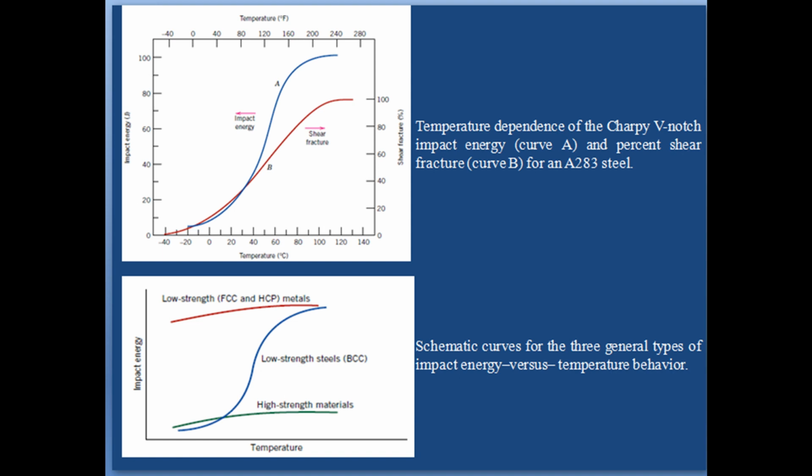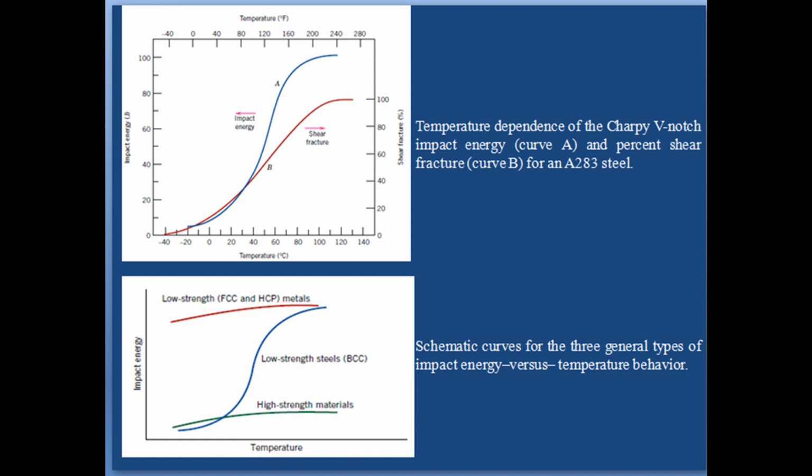Matters are further complicated inasmuch as a different transition temperature may be realized for each of the criteria. Perhaps the most conservative transition temperature is that at which the fracture surface becomes 100% fibrous.